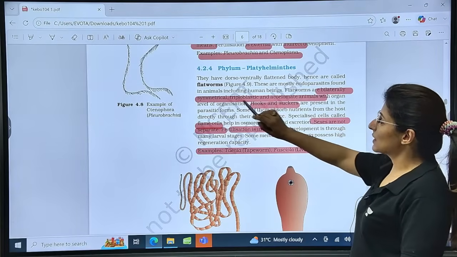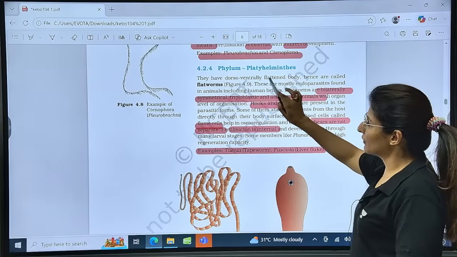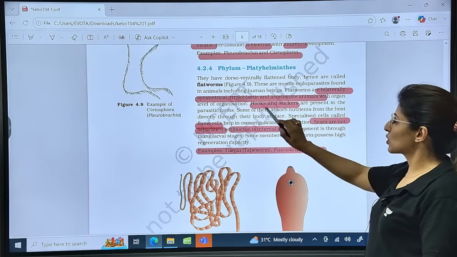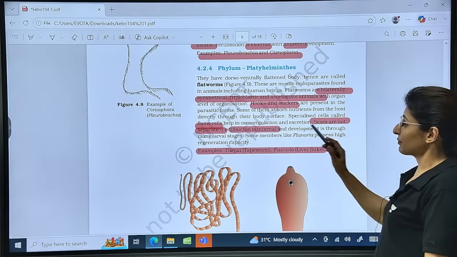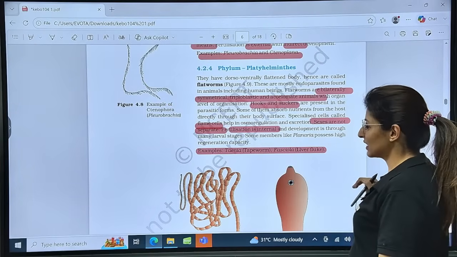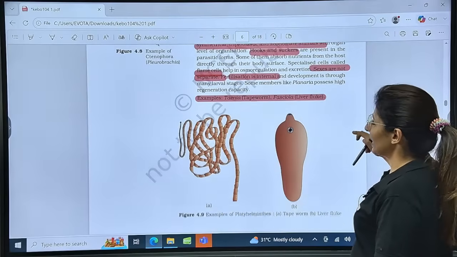Platyhelminths: bilaterally symmetrical, dorso-ventrally flattened body. Triploblastic, in fact, these are the first triploblasts. Acoelomates, with hooks and suckers. Flame cells. Sexes are not separate. Fertilization is internal. Examples: Taenia and Fasciola.